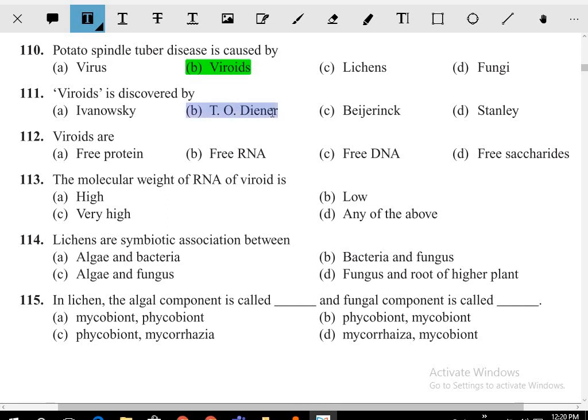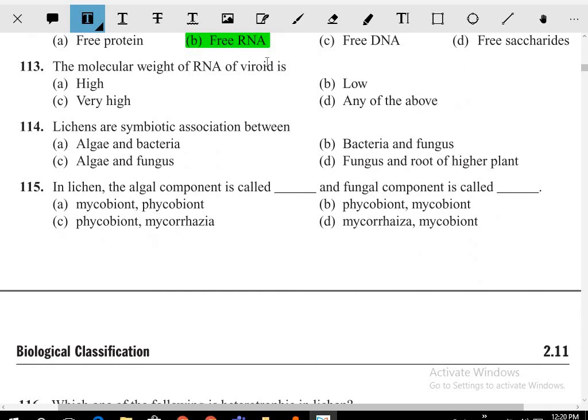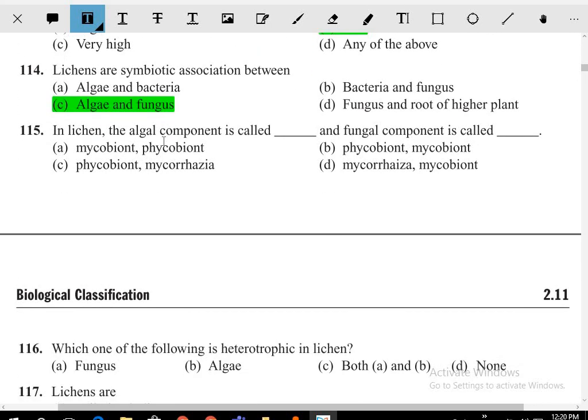Viroids were discovered by Theodor Diener. Viroids are having what? Free RNA. The molecular weight of the RNA of the viroid is what? It is low. Lichens are a symbiotic association between algae and fungi.